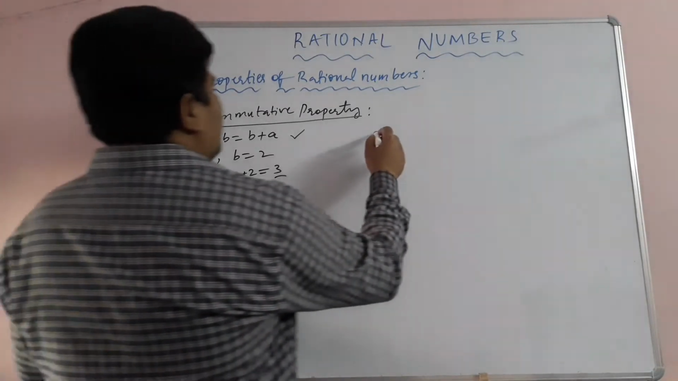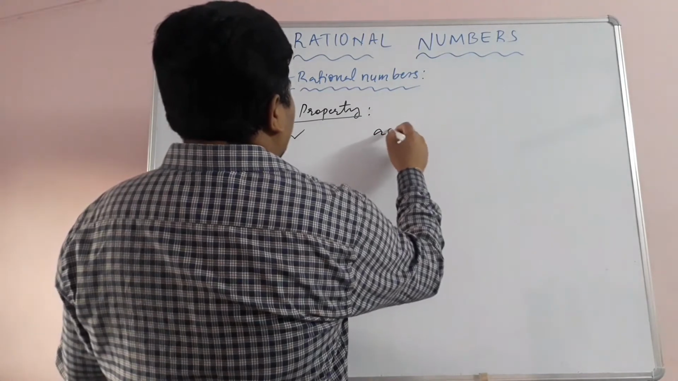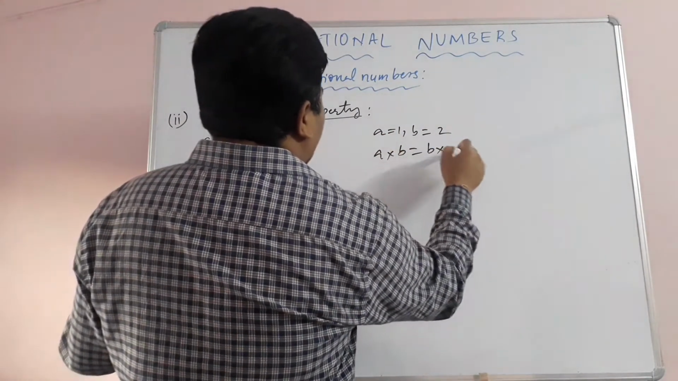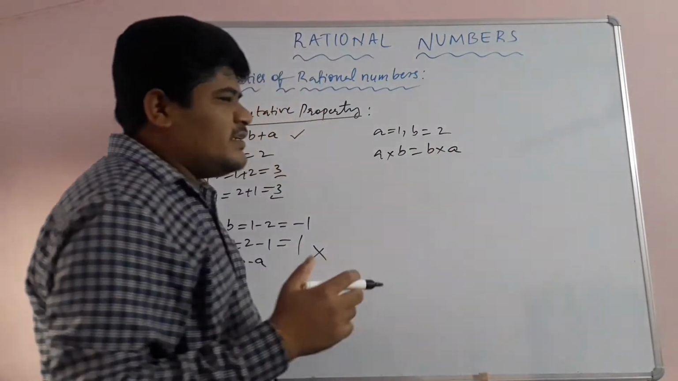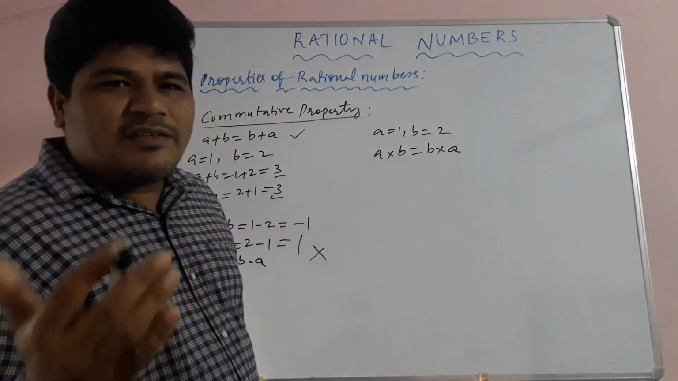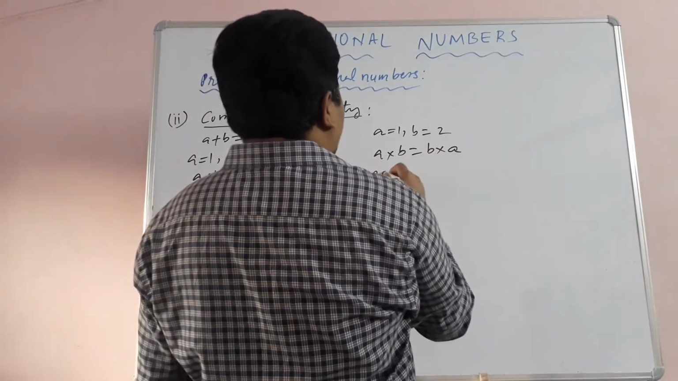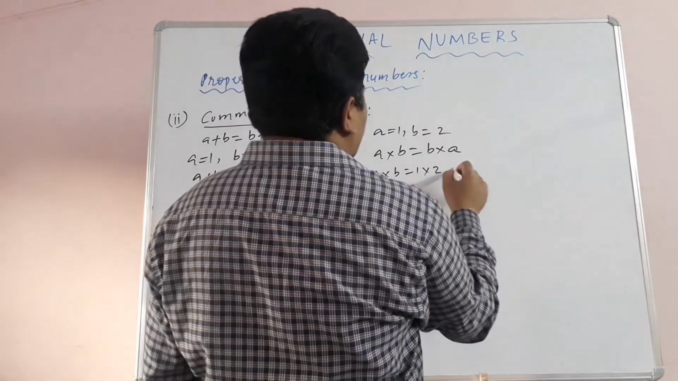Now let's see under multiplication. a is equal to 1, b is equal to 2. So children, if a into b is equal to b into a, then we can tell that rational numbers satisfy commutative property. So I am taking a is equal to 1 and b is equal to 2. a into b is equal to 1 twos are 2.